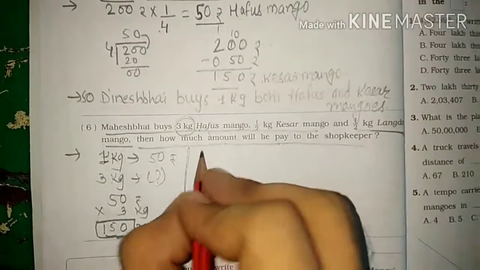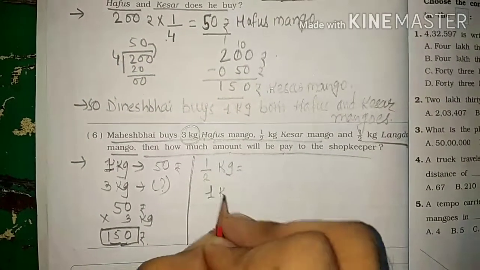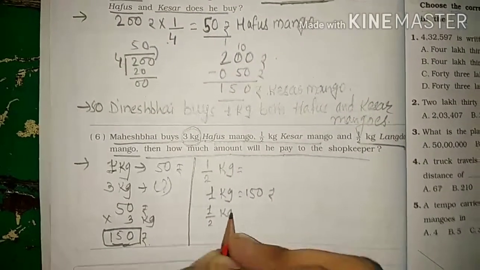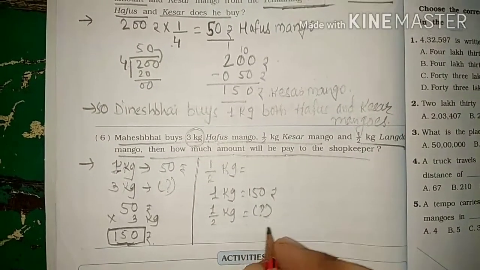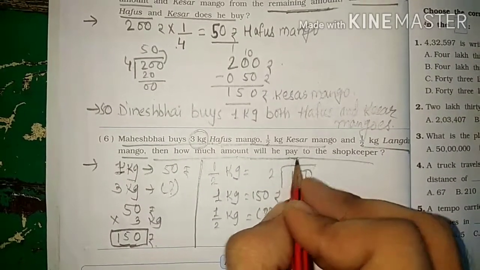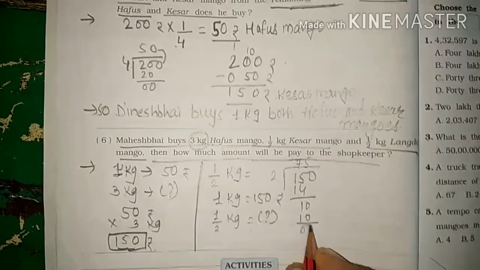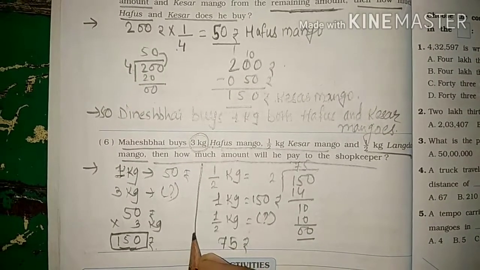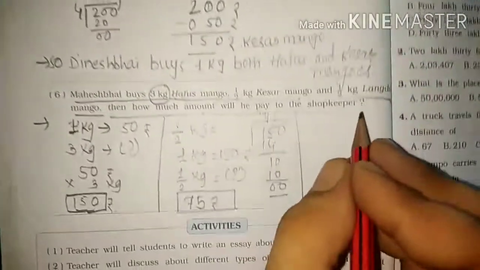For Kesar mango, half kg, it means, students, the 1 kg price for Kesar is 150 rupees. Half kg price means the half of 150. Half of 150 means divide by 2. 2 7s are 14, 75 rupees. Okay, so 75 rupees for the Kesar mango he is buying.